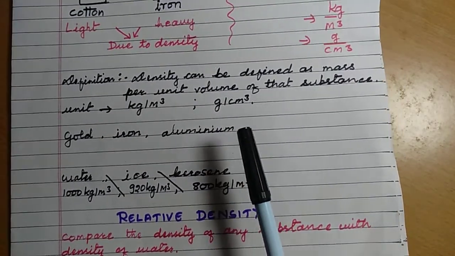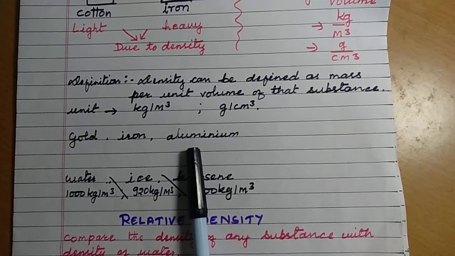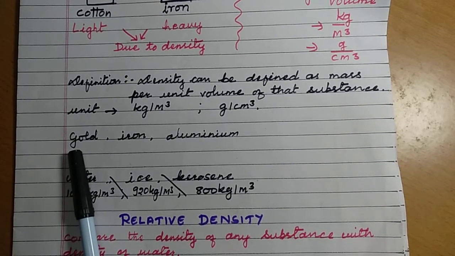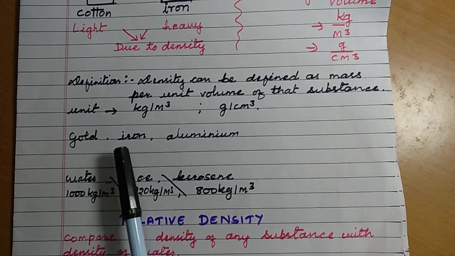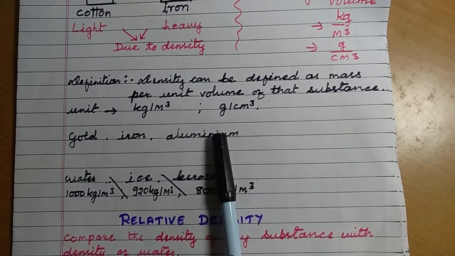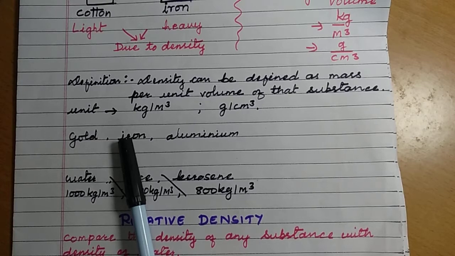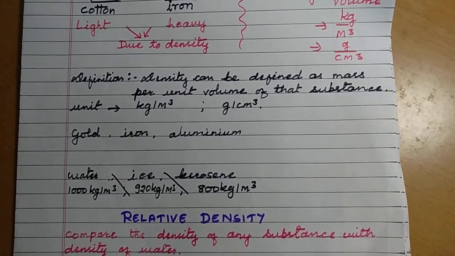Now you see gold, iron and aluminum. Among these three metals, gold is the heaviest, the lightest is aluminum, and the middle one is iron. This means gold has the highest density, aluminum has the smallest density, and iron is in the middle. So this way, heaviness or lightness of a substance is density.